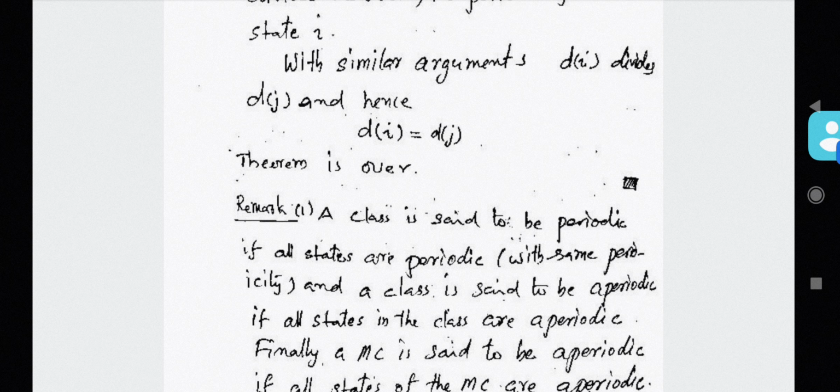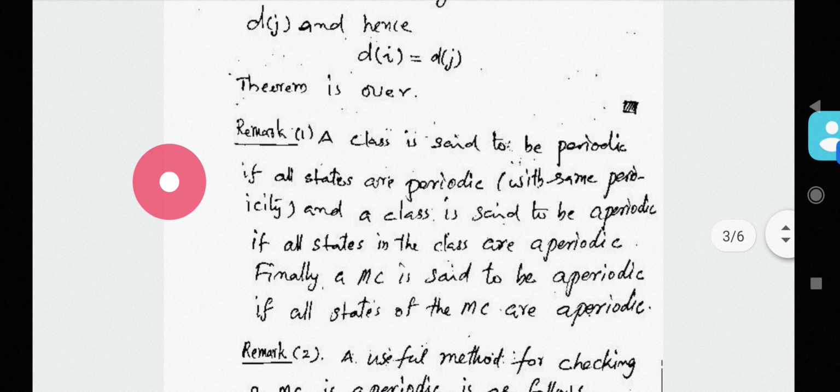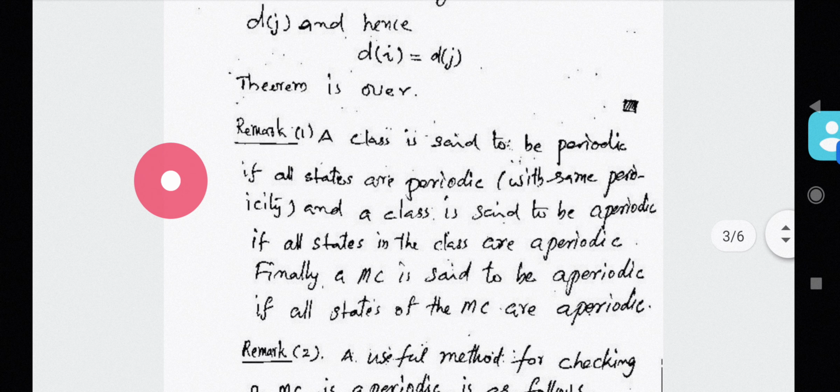That means all states are aperiodic. And finally, a Markov chain is called aperiodic if all states in that Markov chain are aperiodic.